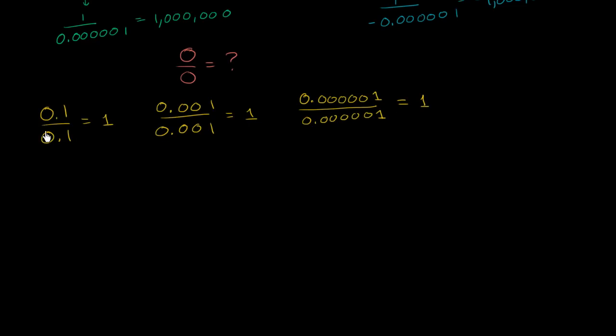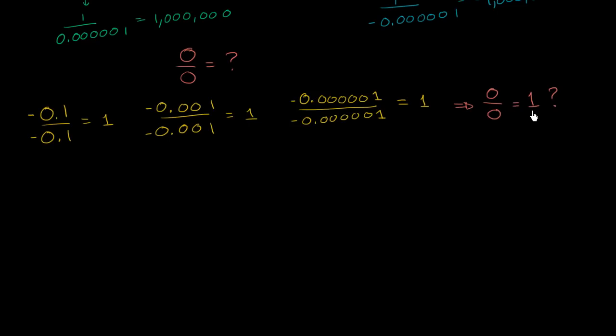And it didn't even matter whether these are positive or negative. I could make these negative, and I'd still get the same result. Negative this thing divided by negative this thing still gets me to 1. So based on this logic, you might say, hey, this seems like a pretty reasonable argument for 0 divided by 0 to be defined as being equal to 1.